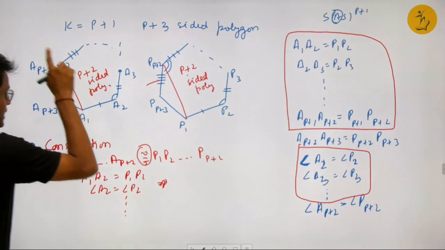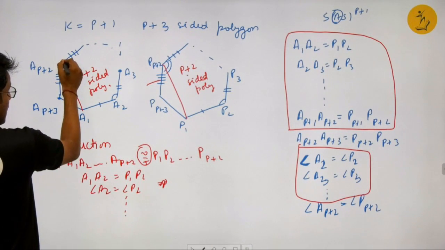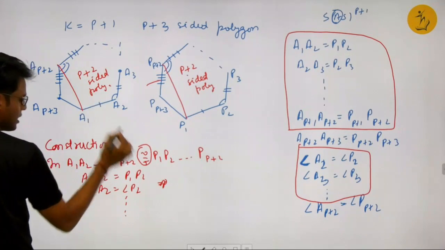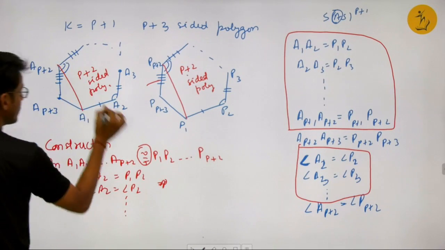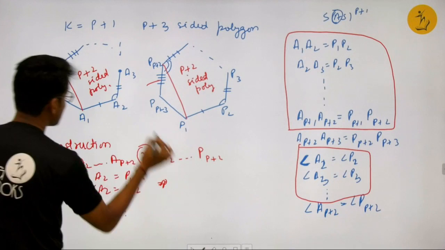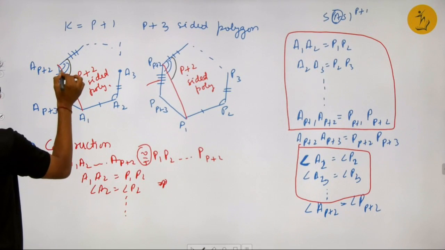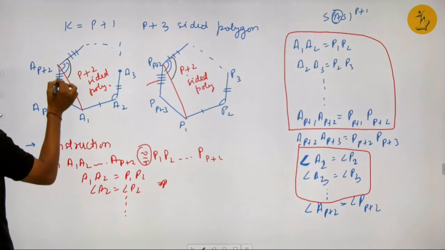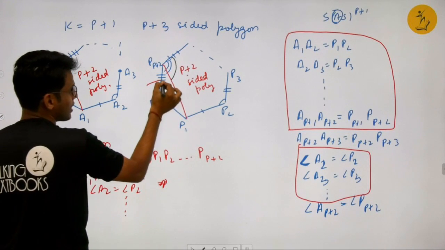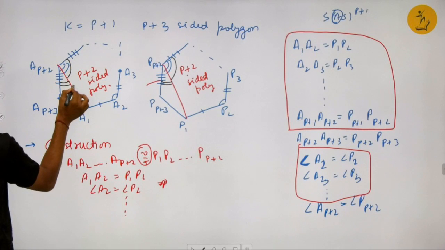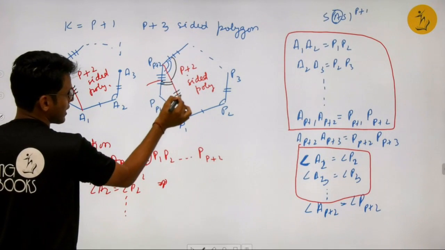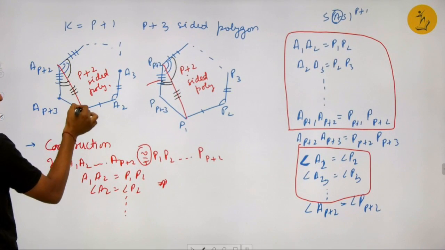Now let's see. Now these two are congruent. This means by CPCT, this angle equals this angle. Since this complete angle was equal to this angle, it means this angle equals this angle. Now this side will be equal to this side. Why? Again by CPCT.